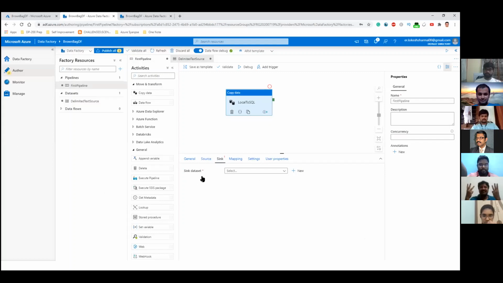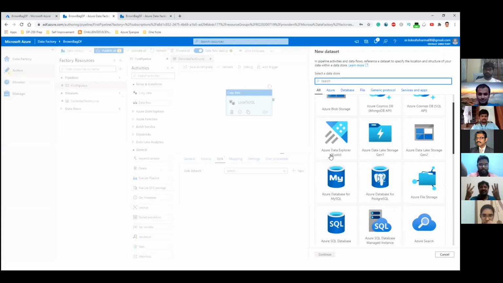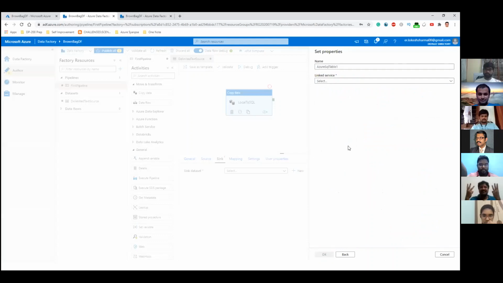Again, there are three steps involved in this. Create a dataset. The dataset will ask for a linked service, and then the linked service will further ask for an integration runtime. Let's see how it's done. We'll click on new. Now we have to choose the option of Azure SQL Database. We'll click on that, and let's give it a separate name.